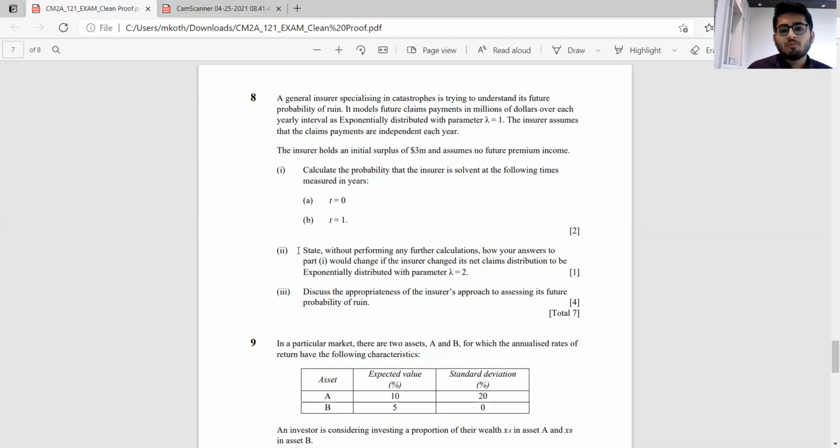As for part 2, without performing any calculation, we have been asked about increasing the parameter lambda equal to 2. So what we are doing is increasing the mean amount of claims. This will result in higher chances of the company being ruined. So this was about question 8.